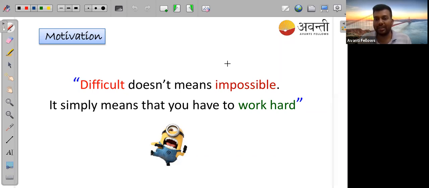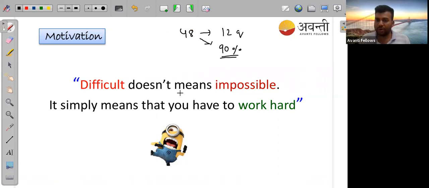If I talk about JEE, getting 55 marks in chemistry is very good. Consider even if you are getting 48. 48 means you have to solve 12 questions correctly, and that is about 90 percentile in JEE.